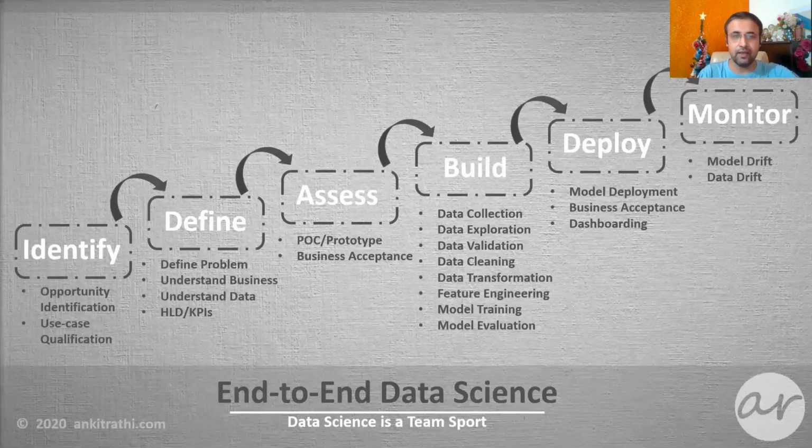Assess. Most of the time, it is worthwhile to start with a prototype or proof of concept rather than involving a full-fledged project. Building prototype is a way to assess the feasibility of the data science project before investing heavily. Here, you do all the steps required in a data science project, but on a smaller scale. Once you have built a prototype and stakeholders give a go ahead, you start the project formally.